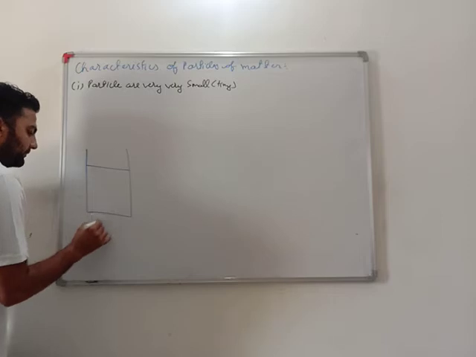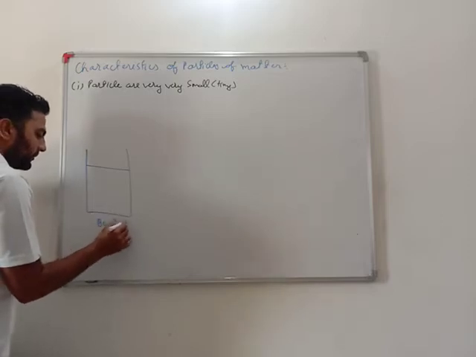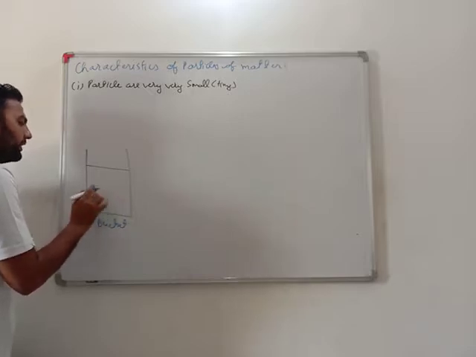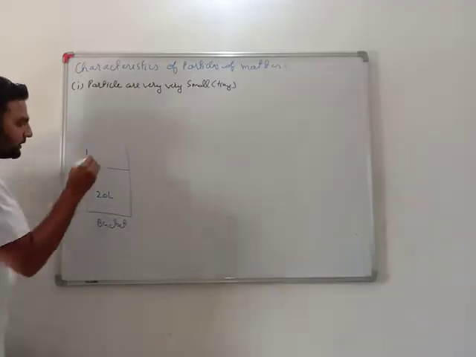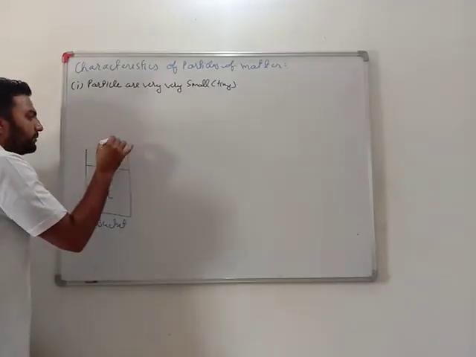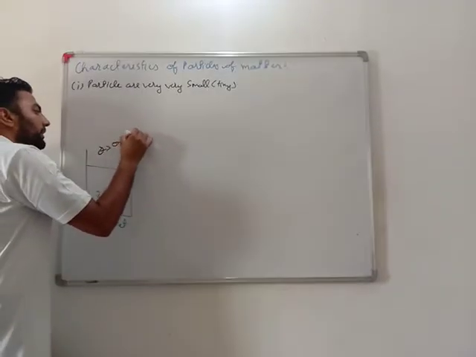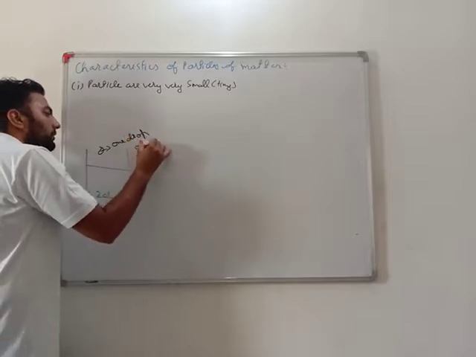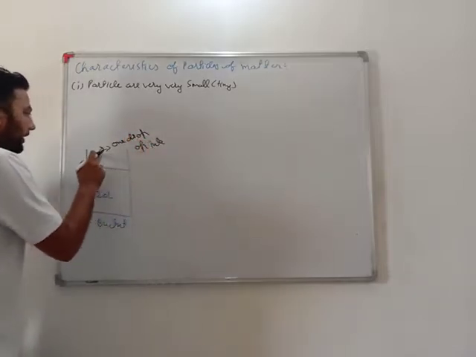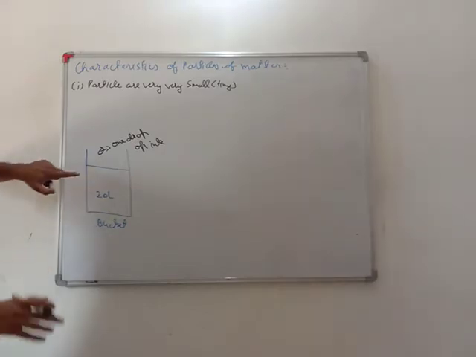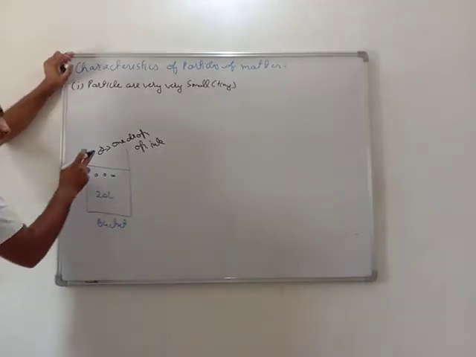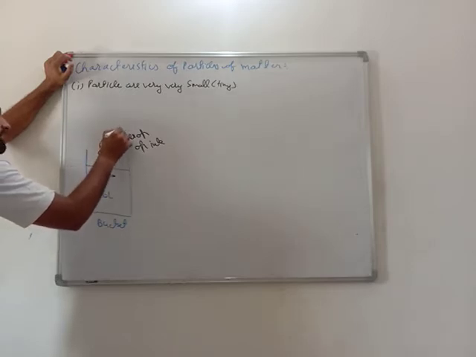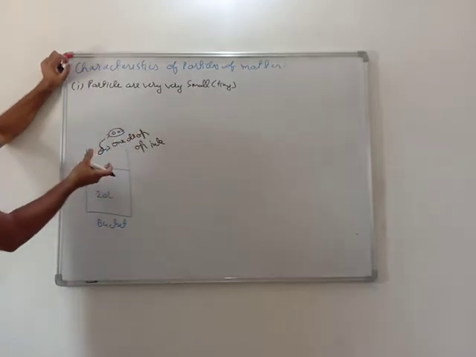This is a bucket having 20 liters of water. What I have done is that I just put one drop of ink. We ourselves know water is also made up of many particles, yes or no? Ink is also made up of particles. Why? Because it is a matter, it is a substance.